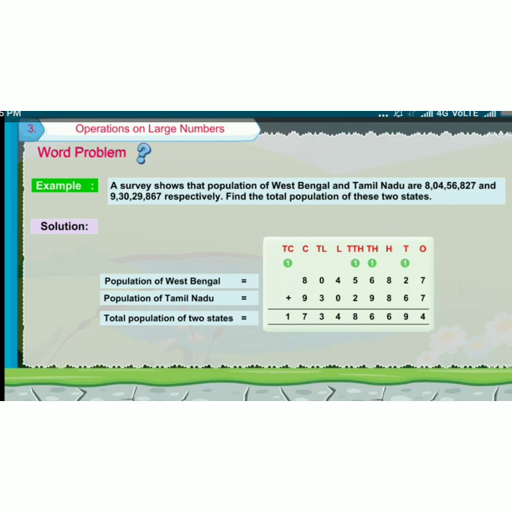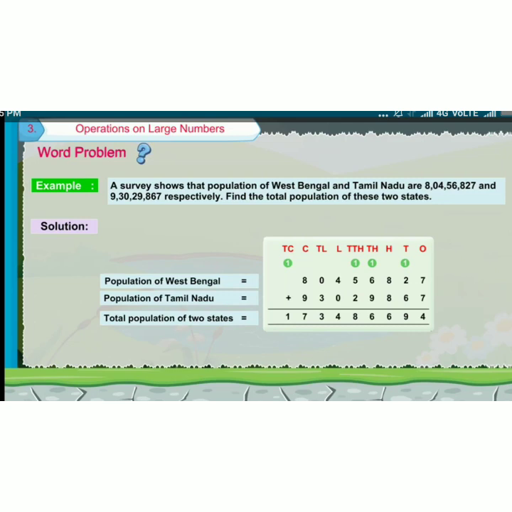First we have to write the population of West Bengal. What is the population of West Bengal here? 8 crore 4 lakh 56,827. Then what is the population of Tamil Nadu? 9 crore 30 lakhs 29,867. Now add them together. You will get the total population of the two states.